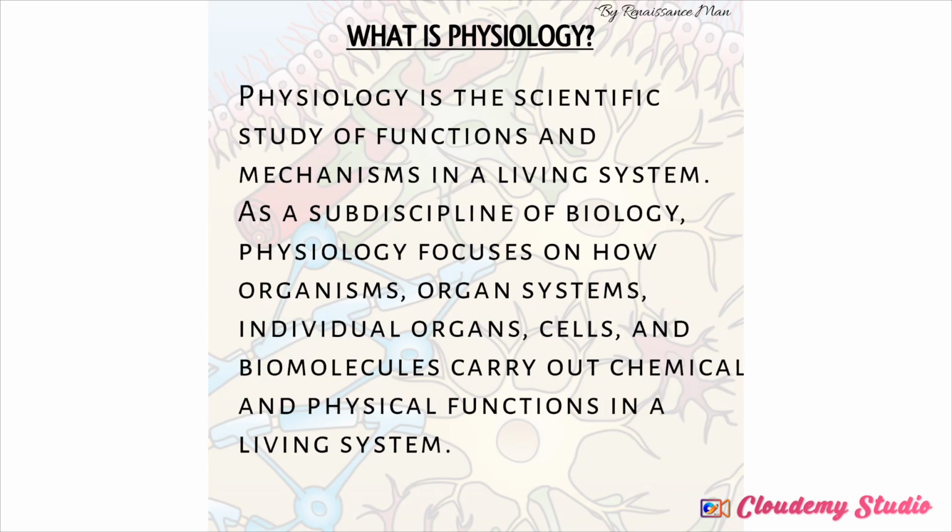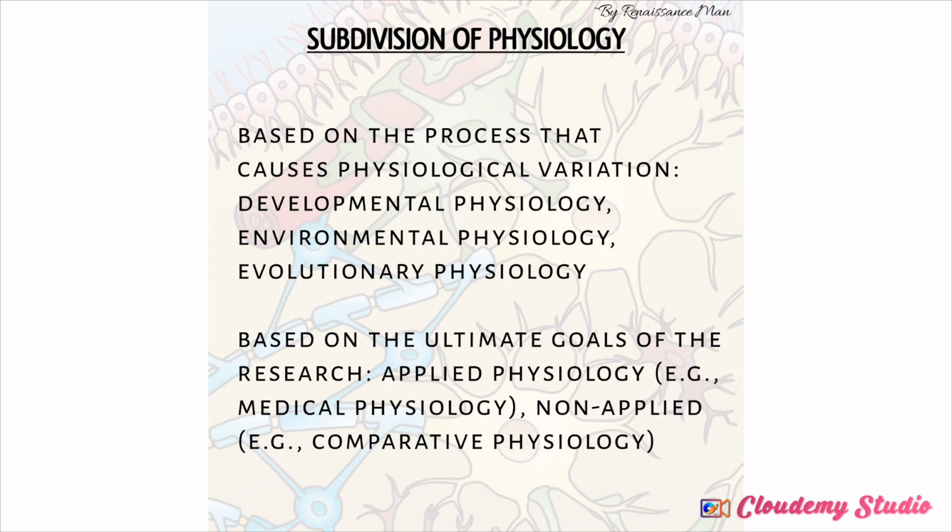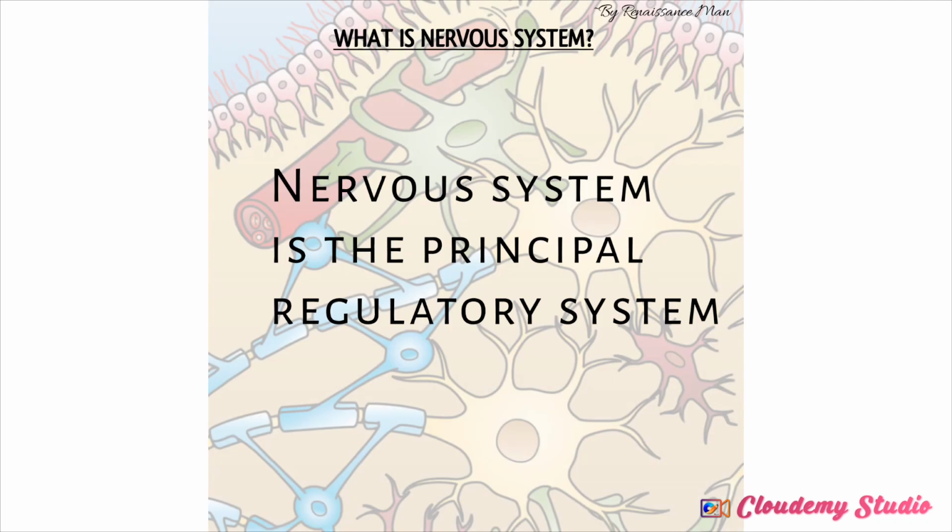And we said we can subdivide physiology based on taxa, based on level of organization, based on research, based on the cause of variation. We said the nervous system is the principal regulatory system. We all understand why this is the principal regulatory system, because every other system is being regulated by what? By the nervous system, including the endocrine system, which is a regulatory system as well. So we know what that is.